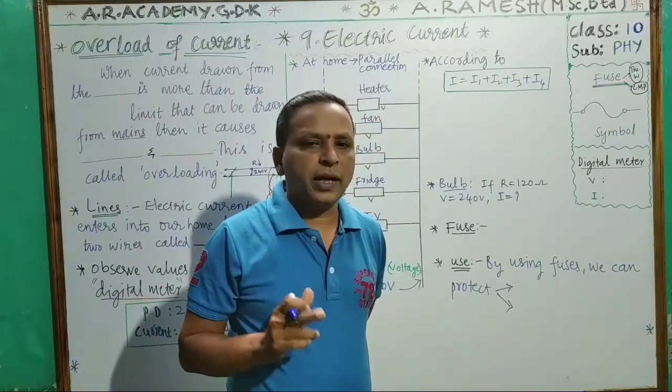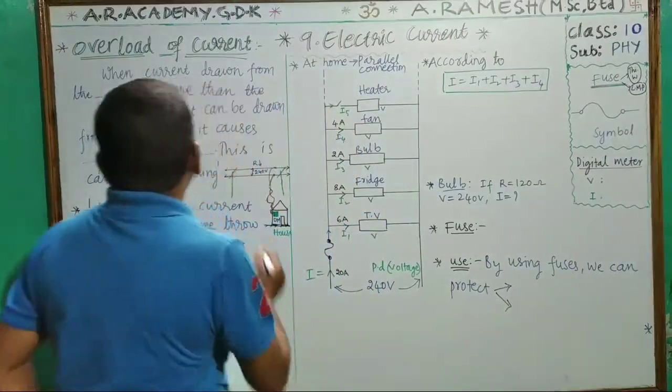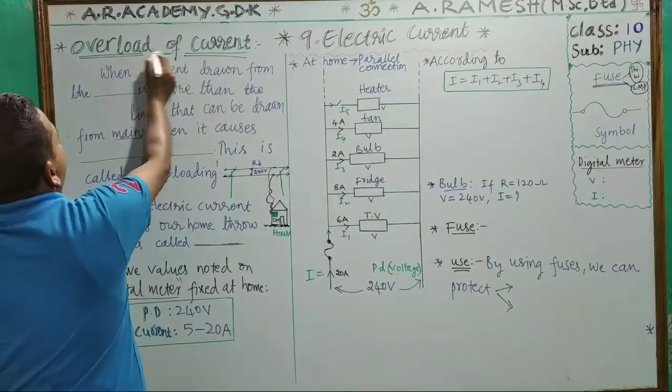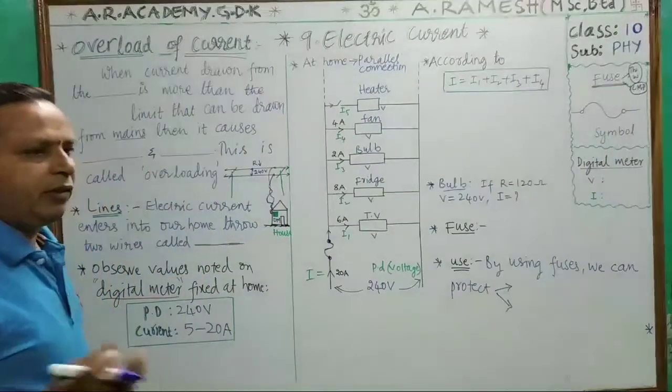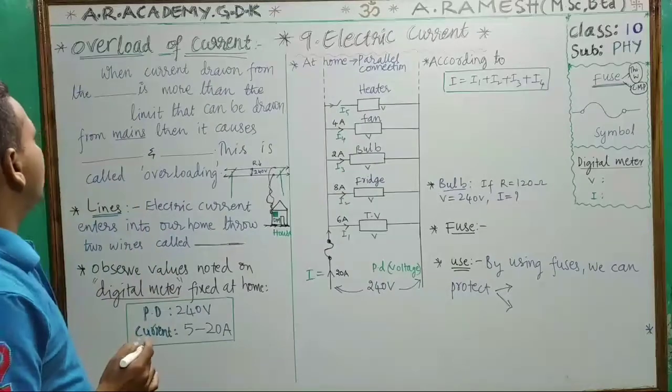Please look at the board and try to understand. What is overload of current? Simply, we will also call it overloading.